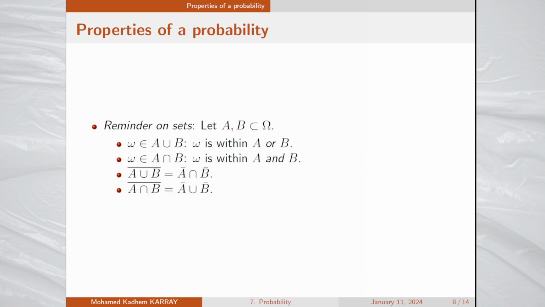We now remind some useful notation from the theory of sets. Consider two subsets A and B of capital omega.